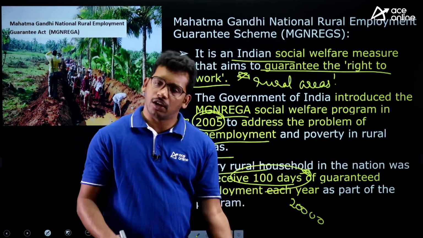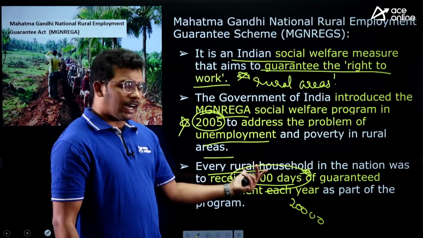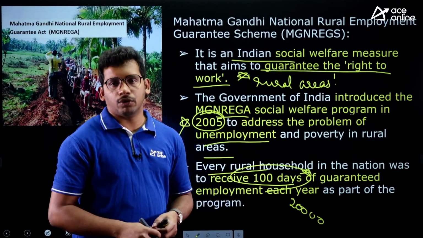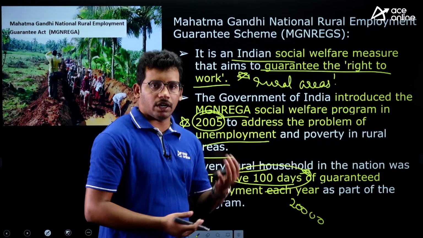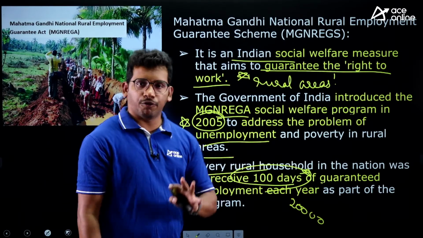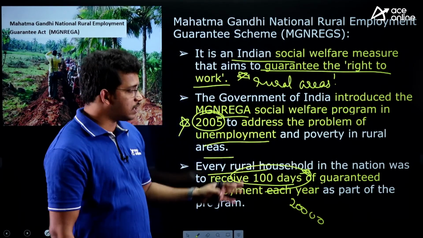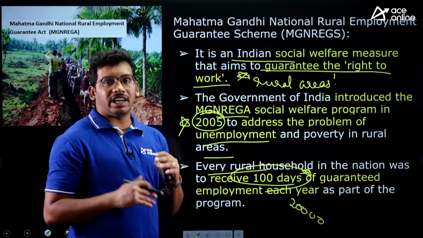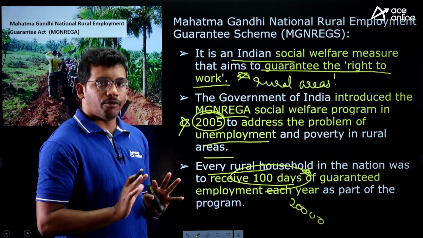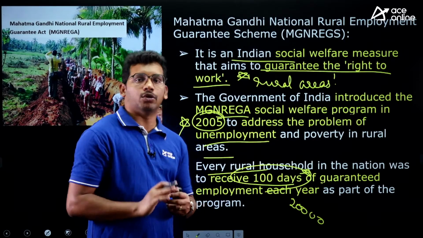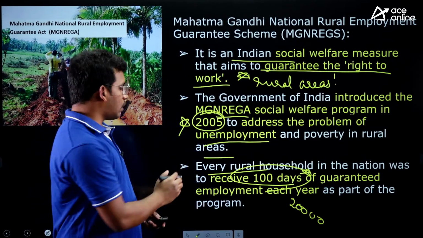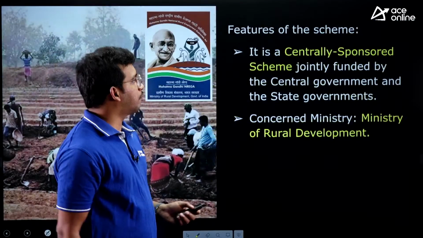Of course, this is less; now the money has been increased. But at least it is better than not working and not earning anything. So at least for food or the basic amenities they can earn. The government has guaranteed 100 days of employment in a year for all the rural people who are willing to work. This is also very important from the exam point of view.